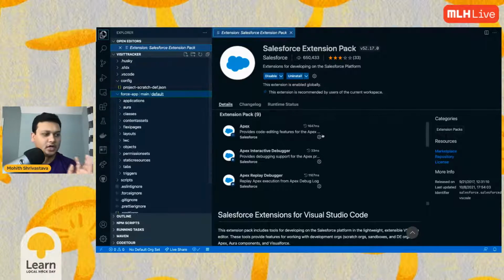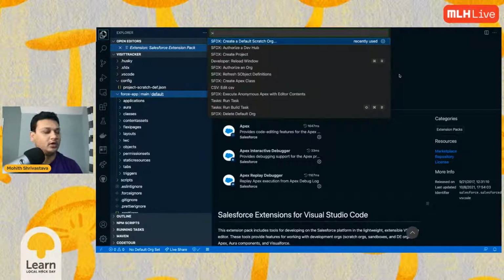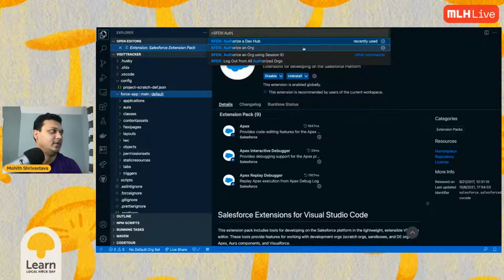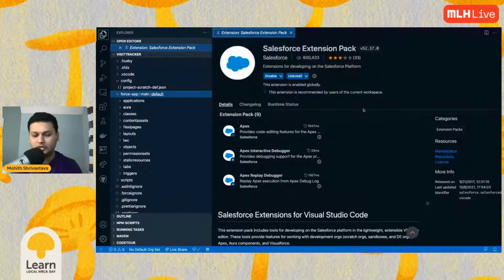Now the next step is to authorize the Dev Hub, which is you saying that this command line that is sitting on my machine can access Salesforce. That's authorization. For that, you press Command Shift P or Control Shift P on Windows and search for SFDX authorize a Dev Hub. You click on that, and that will take you to the Salesforce website where you put the username and password which you got after signing up in the previous step.